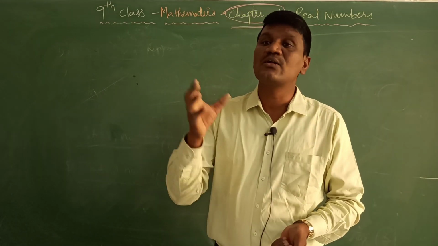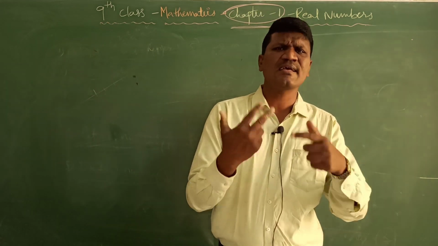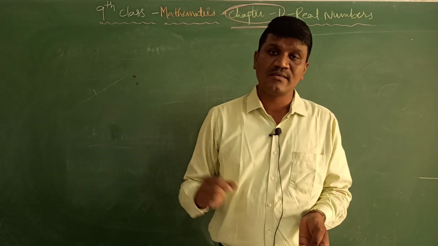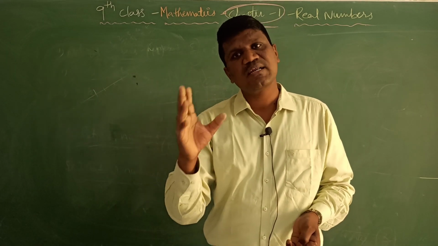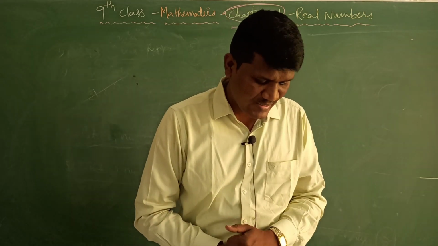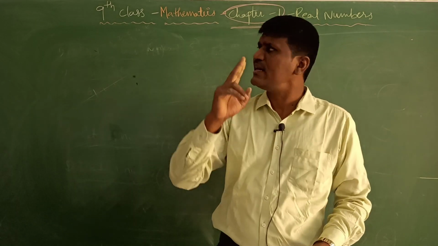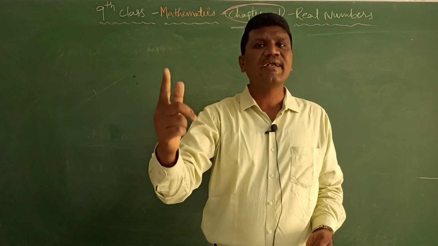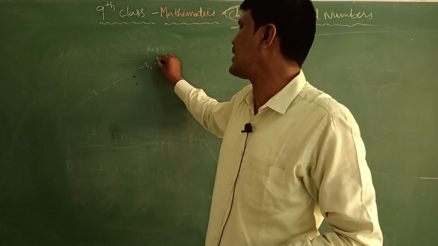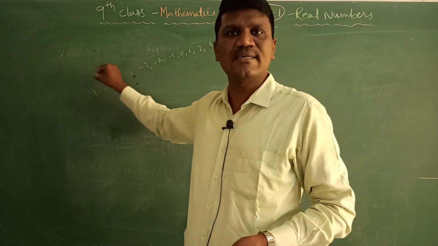No. Because 2 by 3 is a rational number but not an integer. Any example you can take. 5 by 6 is a rational number but not an integer. That means every rational number is not an integer. That is the first question. Second one we are having is, is every integer a rational number? Yes. Already we have discussed. Every integer is a rational number because the integers we are having are minus 3, minus 2, minus 1, 0, 1, 2, 3. So these are all the integers, right?